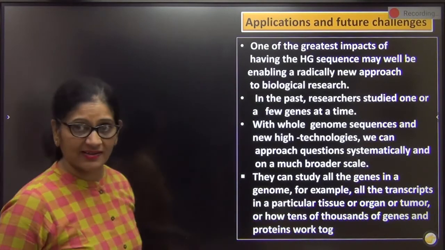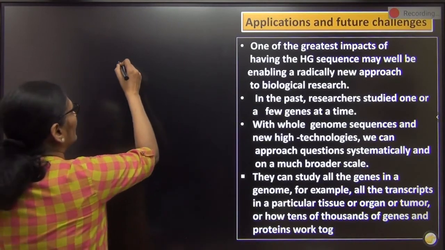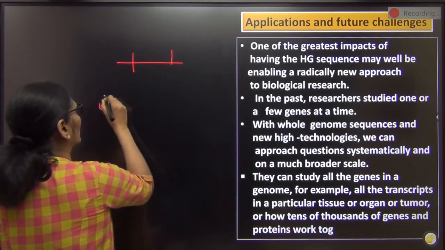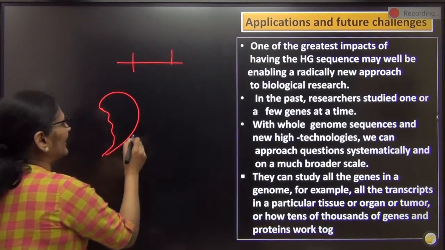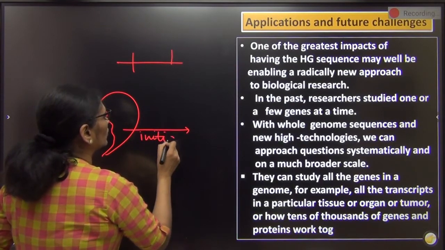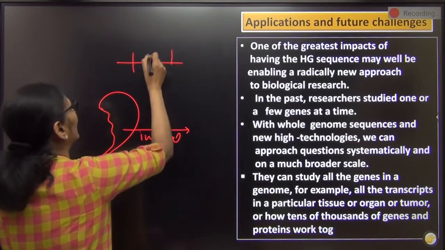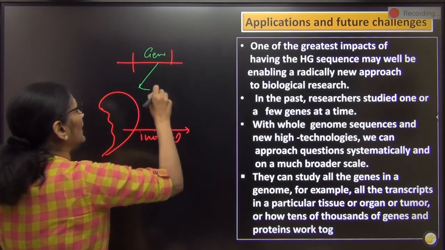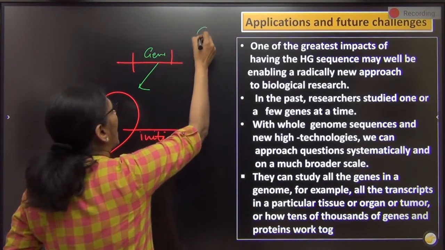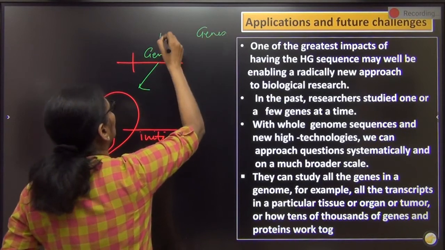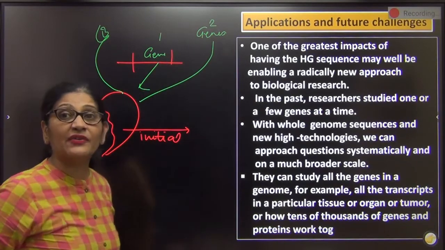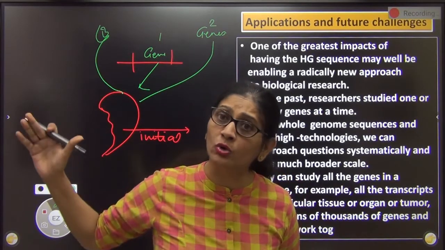Why? In the past, we thought we were knowing only one, suppose there is some, this is an embryo, ठीक है? And इसका initial growth है. This is the initial growth phase. So if initial growth is taking, we just knew that this gene has certain rules, right? But after knowing the Human Genome Project, अब तो हमको सारे genes पता है, so we know now how different genes interplay. This is gene 1, gene 2, then this is gene 3. Now we can know the combined effect of many genes on one phenomena, be it growth, be it disease.